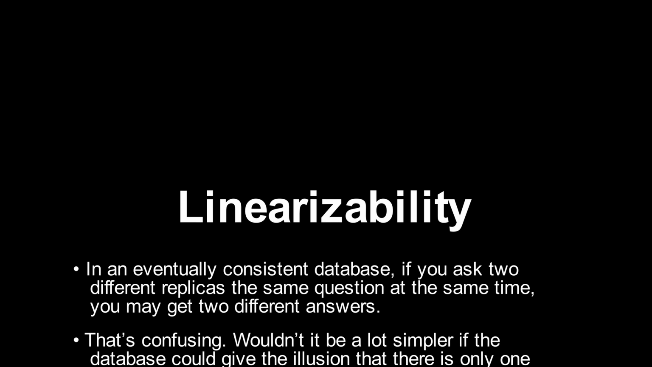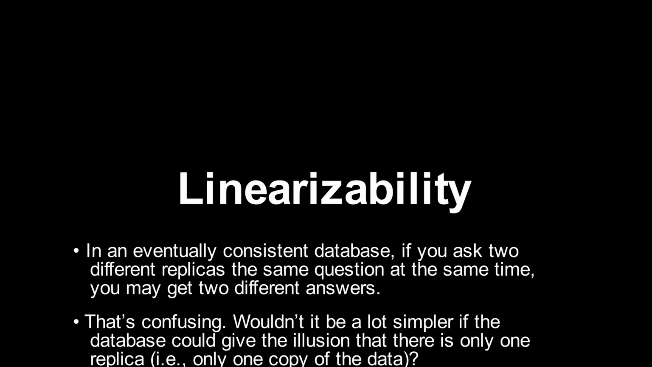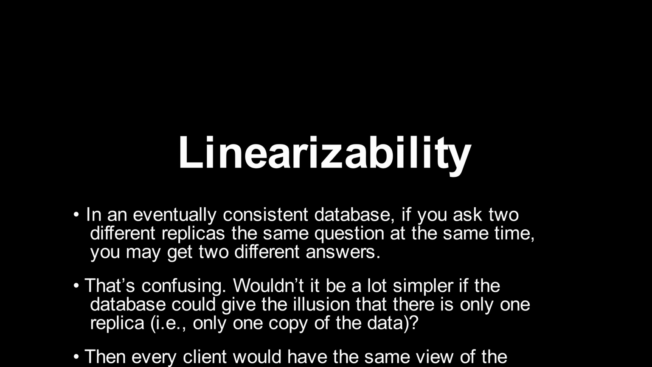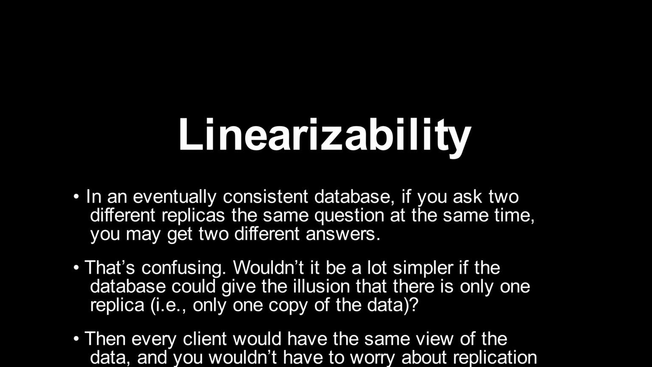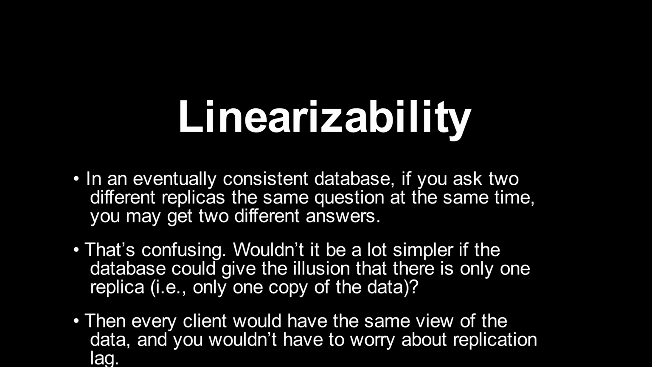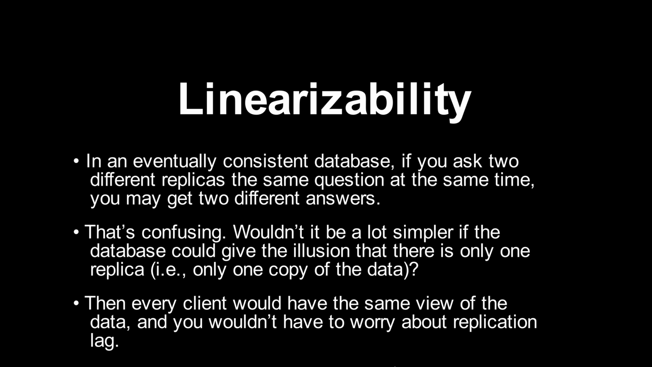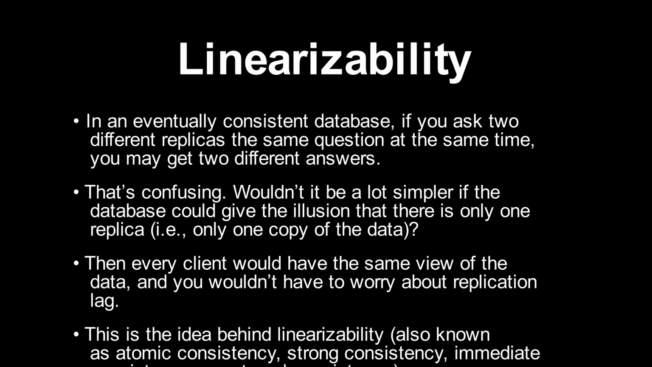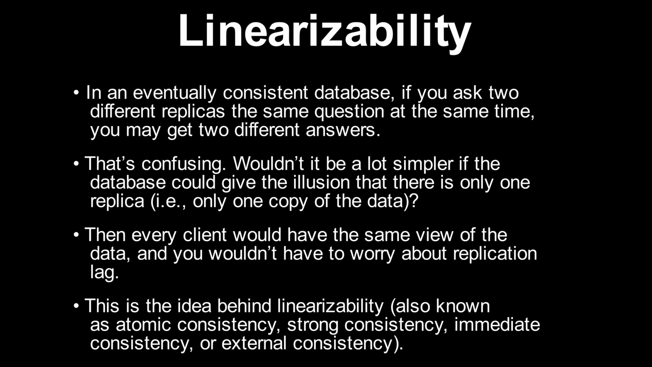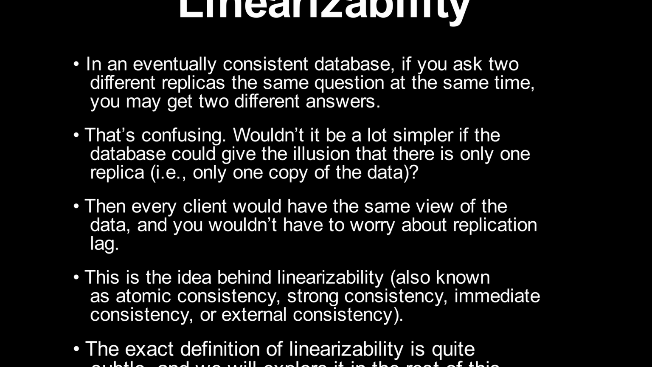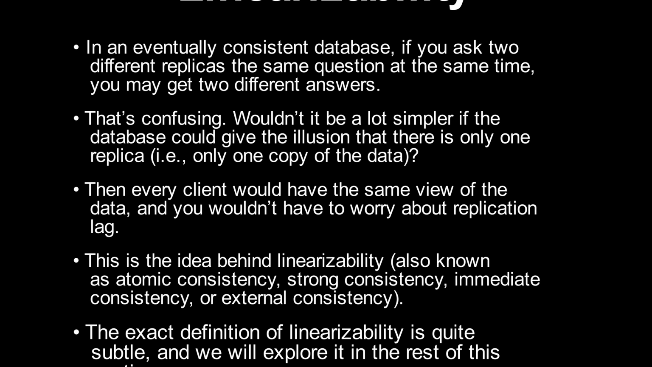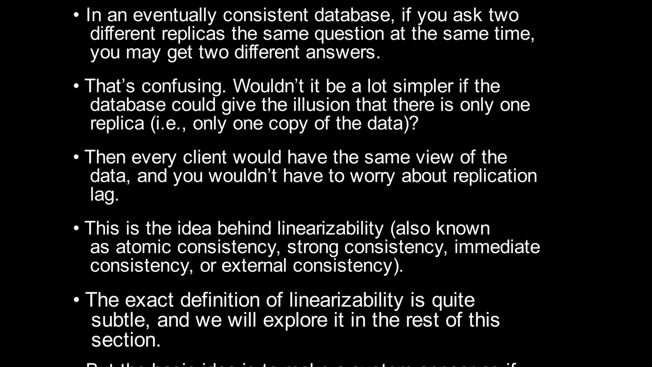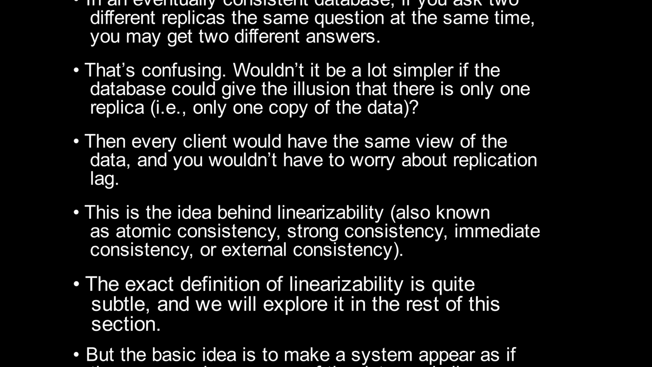Linearizability. In an eventually consistent database, if you ask two different replicas the same question at the same time, you may get two different answers. That's confusing. Wouldn't it be a lot simpler if the database could give the illusion that there is only one replica, i.e., only one copy of the data? Then every client would have the same view of the data, and you wouldn't have to worry about replication lag. This is the idea behind linearizability, also known as atomic consistency, strong consistency, immediate consistency, or external consistency.